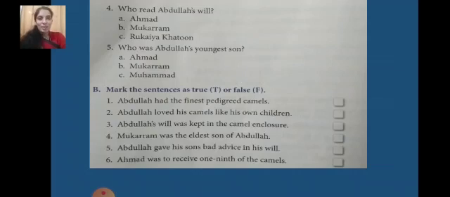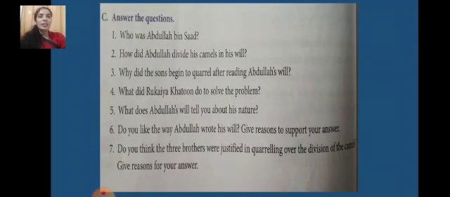Fifth, Abdullah gave his sons bad advice in his will. False. Had he given bad advice? No. So if your answer comes in no, that's the false statement. Sixth, Ahmed was to receive 1/9 of the camels. That's also false. He was about to receive 1/2. Okay, half of the camels. So let's move to the next slide.